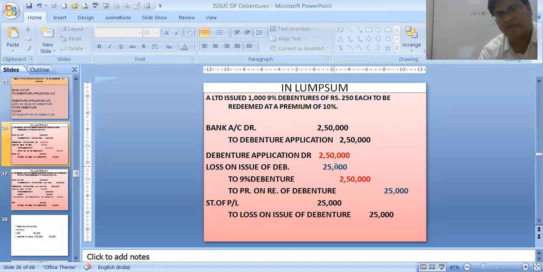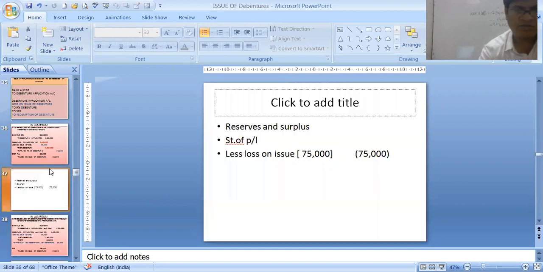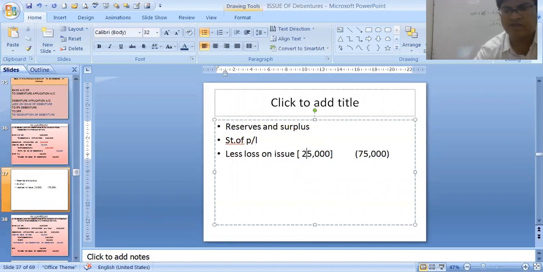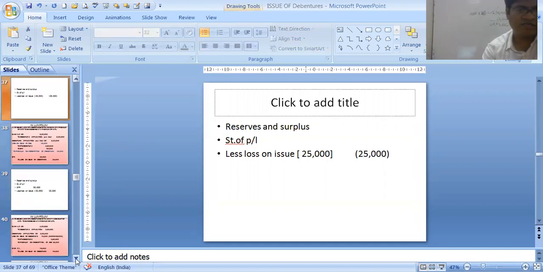That only has to be subtracted from statement of PL, and I have already shown you that statement of PL will be a debit balance. Instead of 75,000, this will be 25,000, because only 25,000 is the loss. So this is how you will be doing it, students.